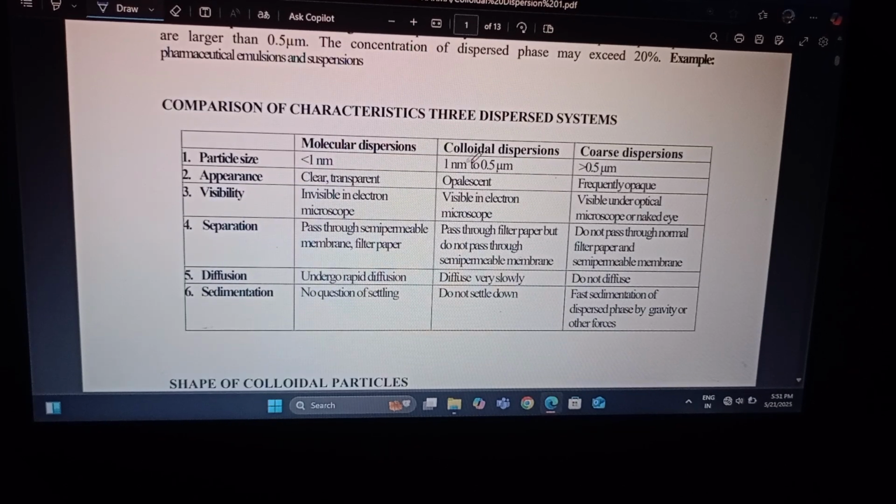Comparison of the characteristics of the three dispersed systems. First of all, particle size. In molecular dispersion, less than 1 nanometer; in colloidal dispersion, 1 nanometer to 0.1 micrometer; in coarse dispersion, greater than 0.1 micrometer. Appearance: molecular dispersion is clear and transparent, colloidal dispersion is opalescent, and coarse dispersion is frequently opaque.